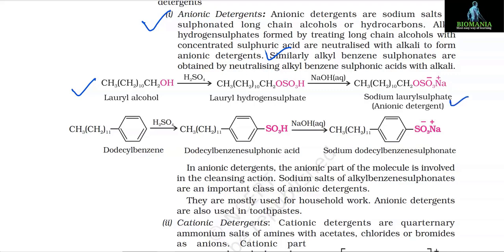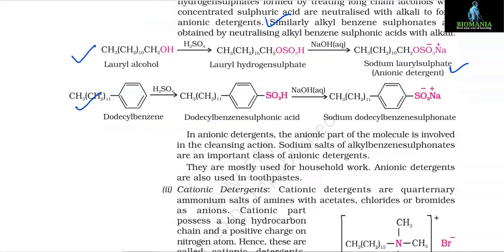Now the next reaction is CH3(CH2)10CH2 benzene, that is dodecyl benzene, and it forms, in the presence of H2SO4, CH3(CH2)10CH2 benzene SO3H, and this is dodecyl benzene sulfonic acid. In the presence of, again, aqueous NaOH, it forms CH3(CH2)10CH2 benzene SO3⁻ Na⁺, and the name is sodium dodecyl benzene sulfonate.